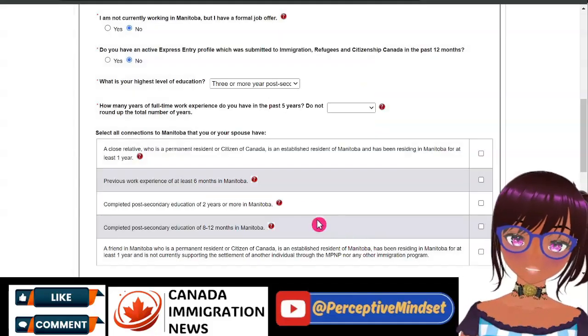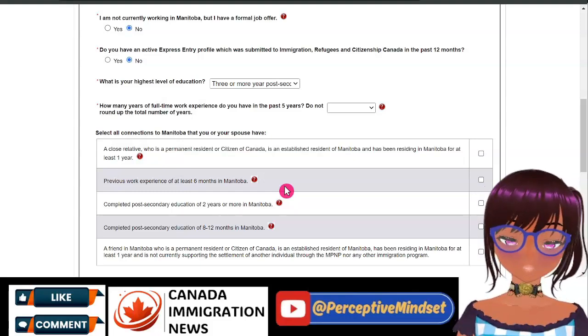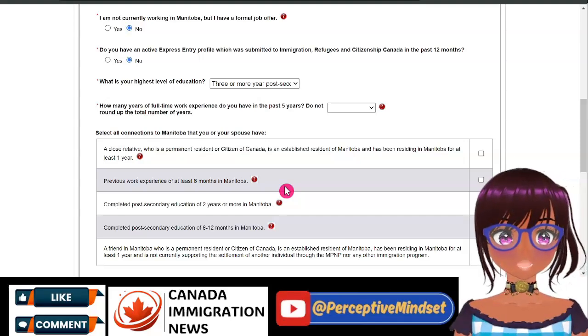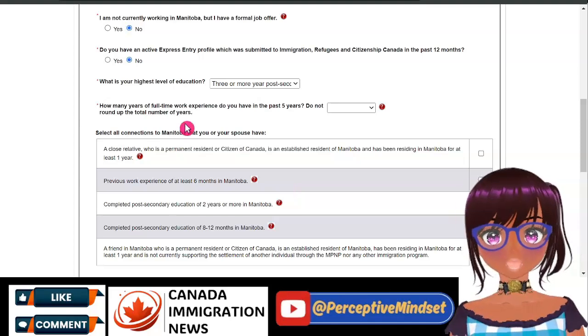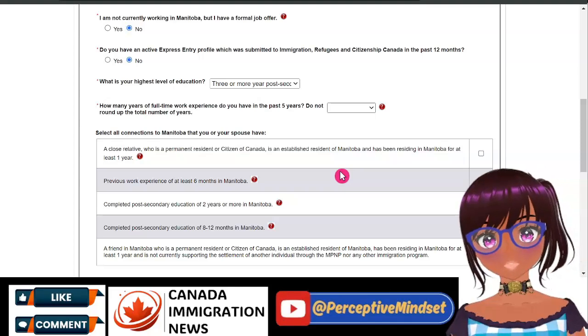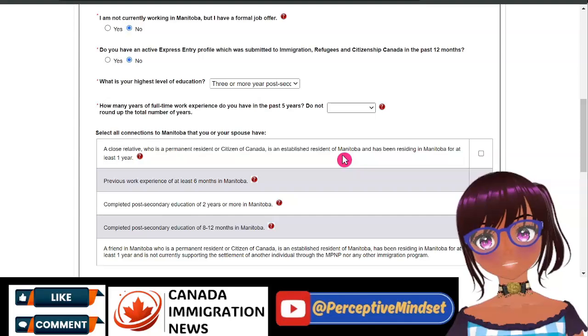Now, you can appreciate why they are so hell-bent on not having any misrepresentation, because it's a ranking system. If you misrepresent, and for example, say you had 5 years worth of work experience, this would have given you more points than if in fact you only had 3.